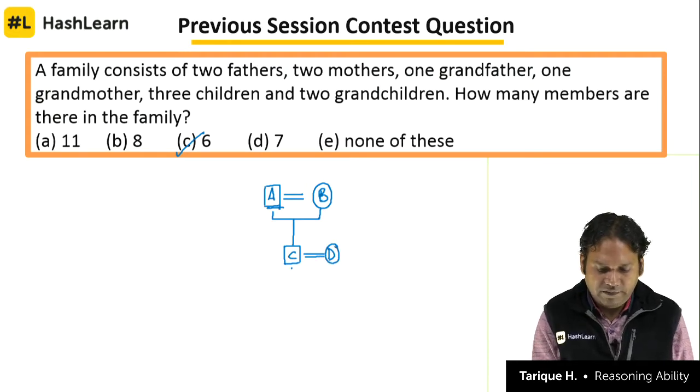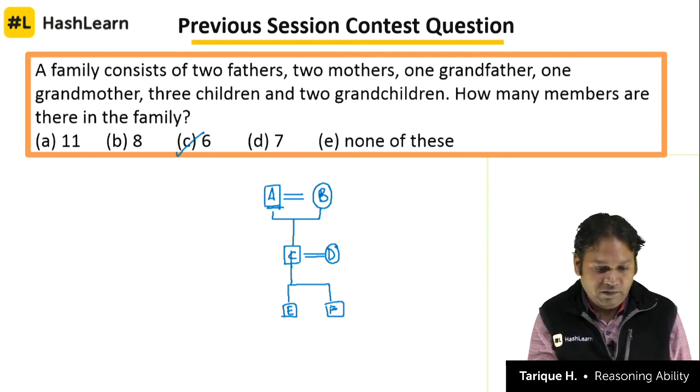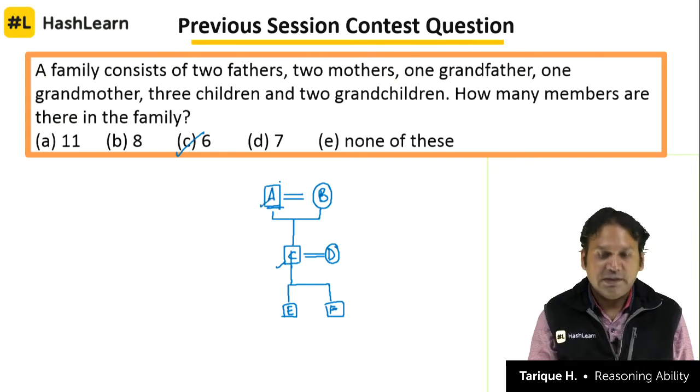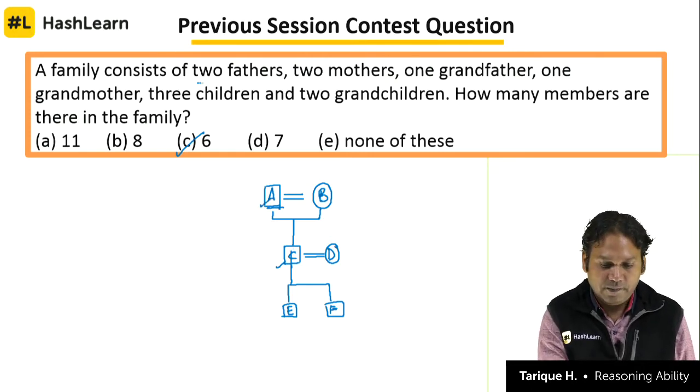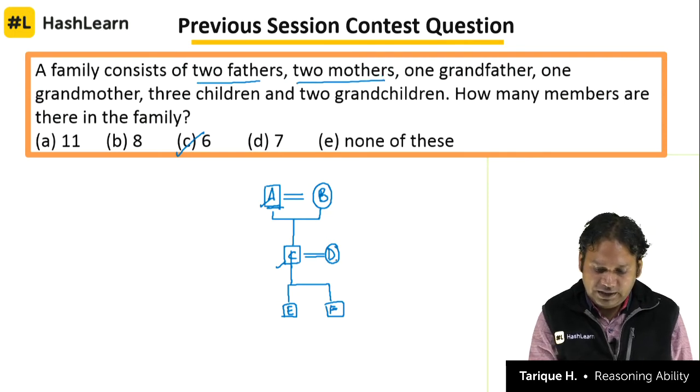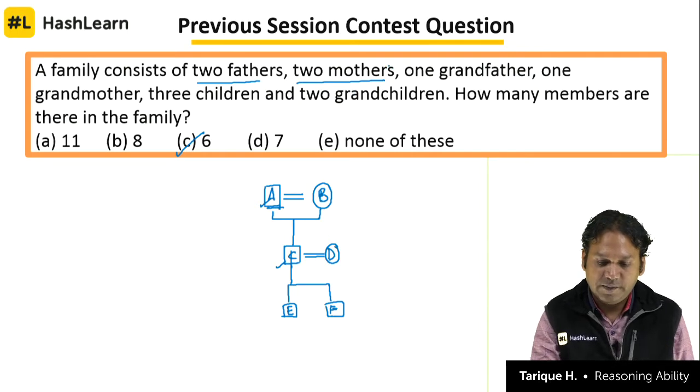And they have two children, E and F. Gender, let's not worry about the gender. Let's just say both are boys. Okay, E and F. So now how many fathers are there? C is also father of E and A is father of C. So two fathers are there, done. Two mothers also we have. D is the mother of E and F and B is the mother of C and D. So two mothers also done. Clear? Two mothers, two fathers, done.